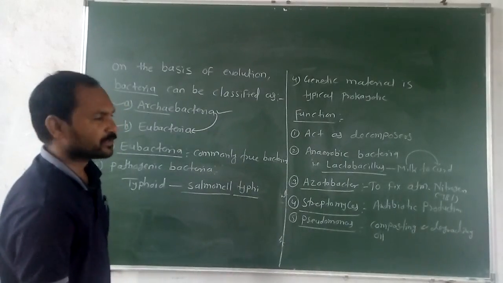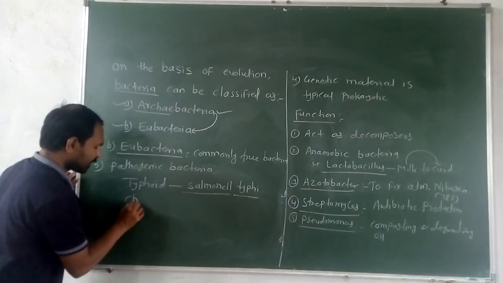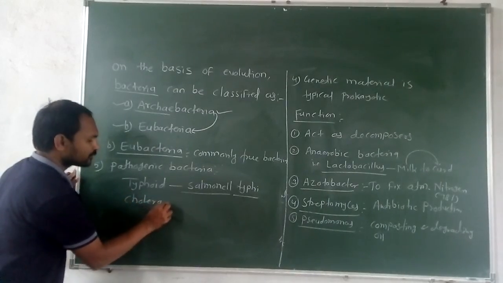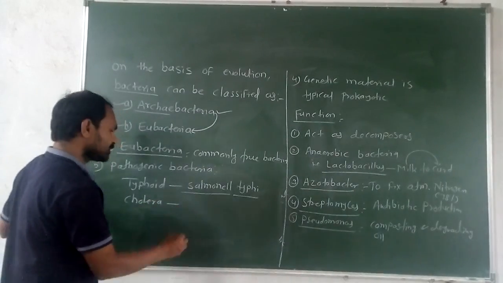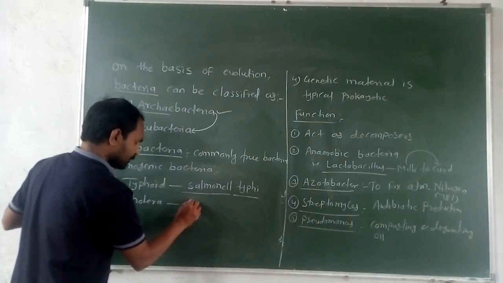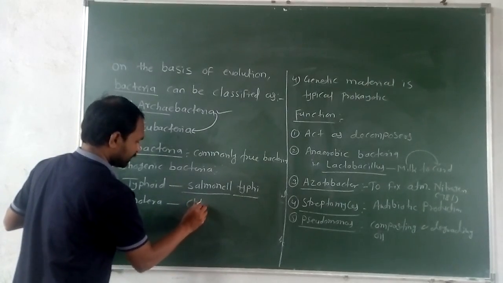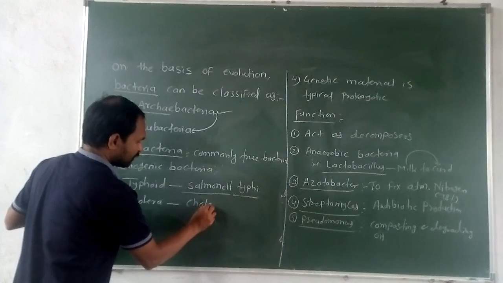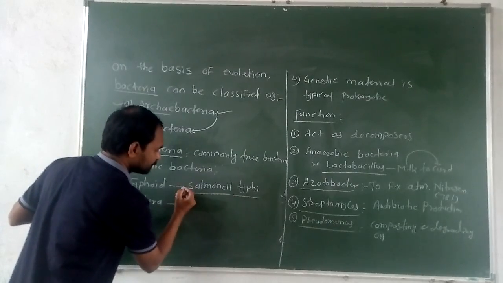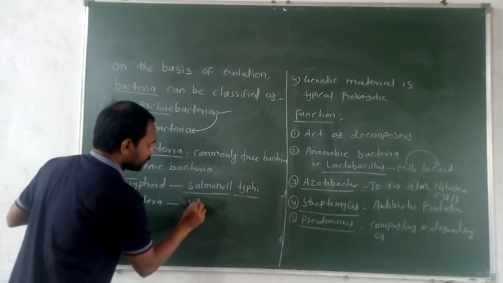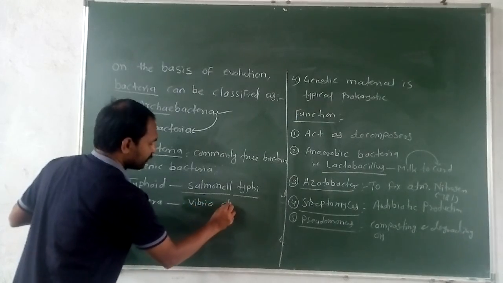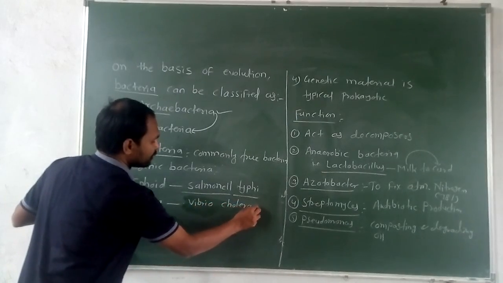Then next one that we commonly know, cholera. Cholera is also a bacterial disease, caused by Vibrio cholerae. Vibrio cholerae is the bacterial name.